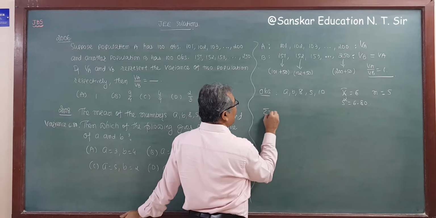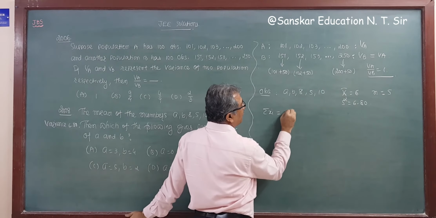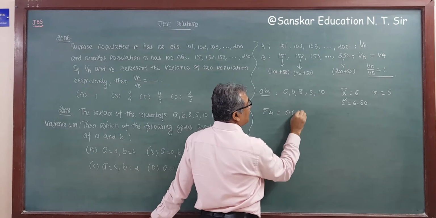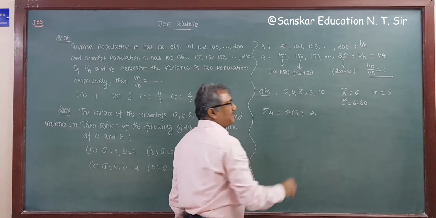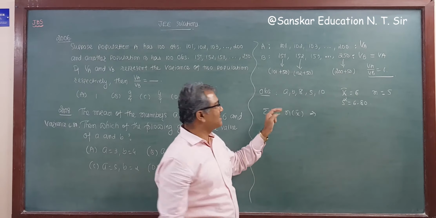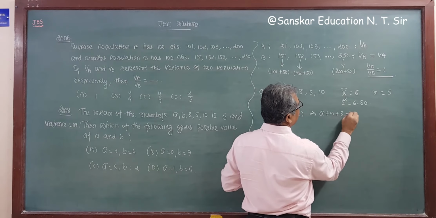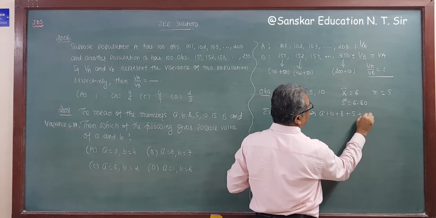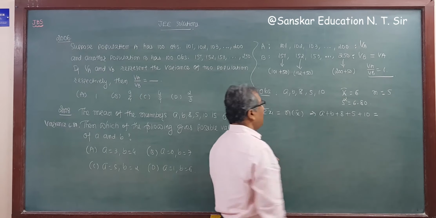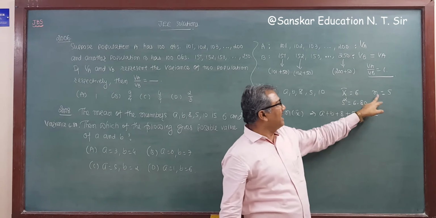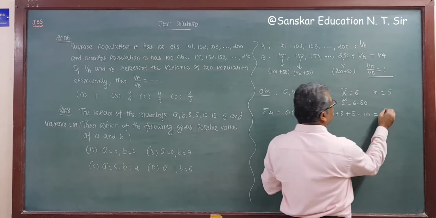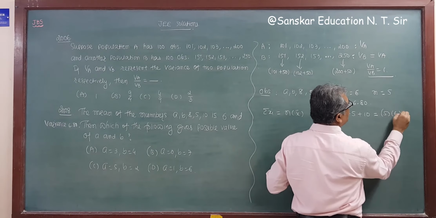So sigma xi is equal to n into x bar. This implies sigma xi, the sum of all observations, that is a plus b plus 8 plus 5 plus 10, is equal to n is 5 and x bar is 6. So this is 5 into 6.